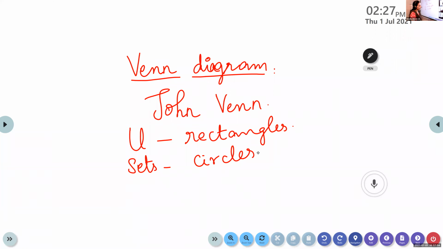Venn diagram is a diagram used to represent the relationship between the sets.